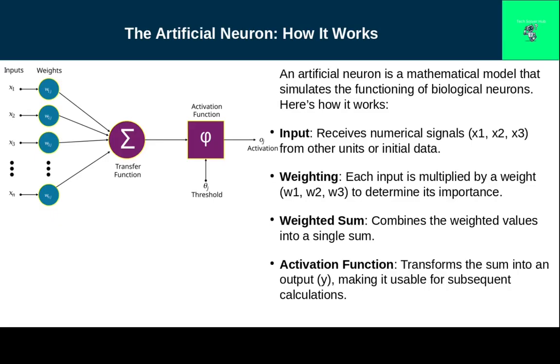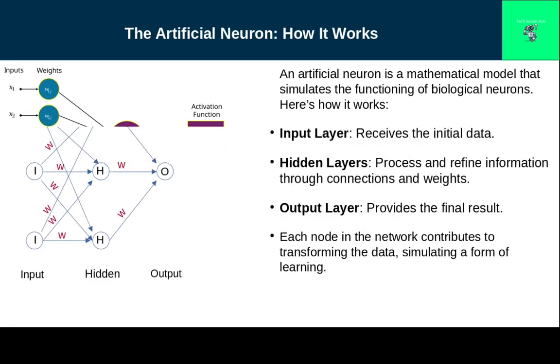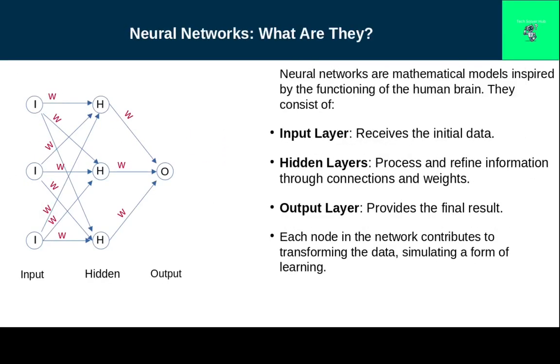Neural networks are mathematical models inspired by the human brain's functionality. They consist of three main components. Input layer, which receives the initial data. Hidden layers, which process and refine the information. Output layer, which provides the final result. Each node contributes to transforming the data, simulating a form of learning.